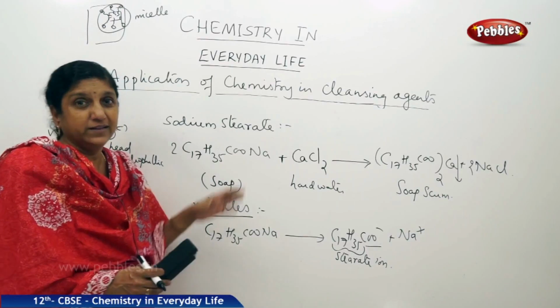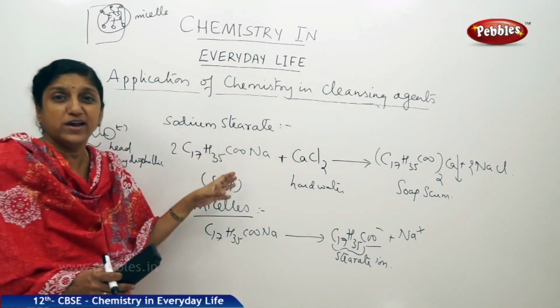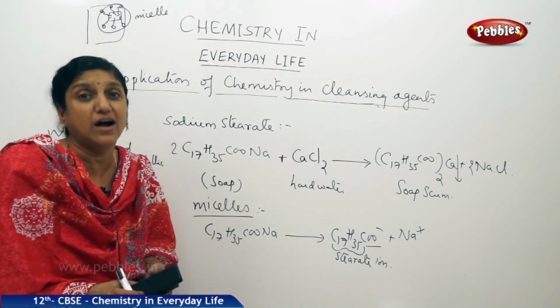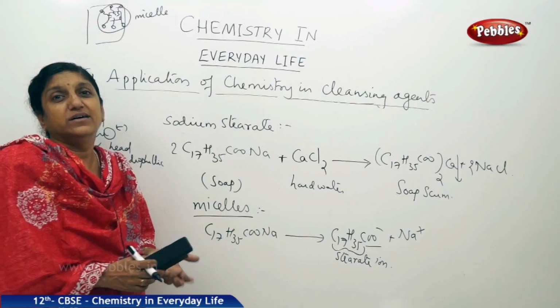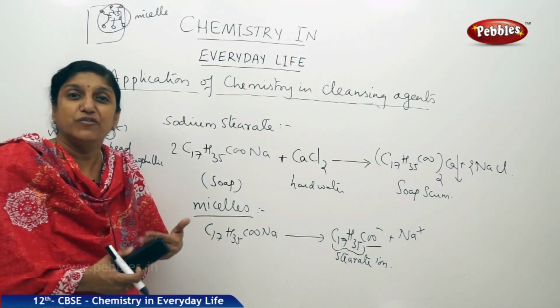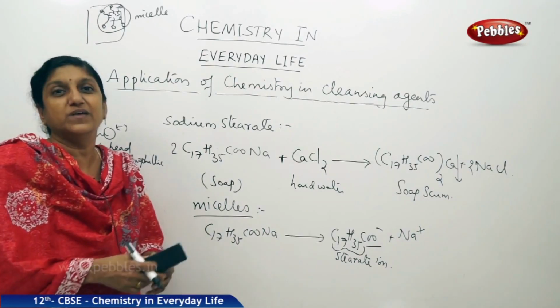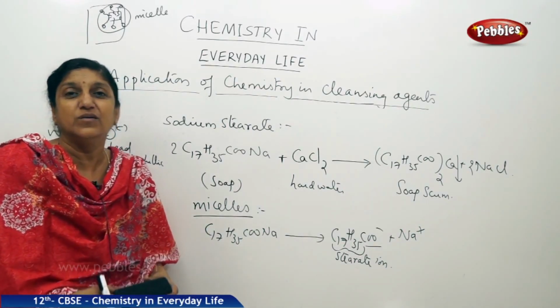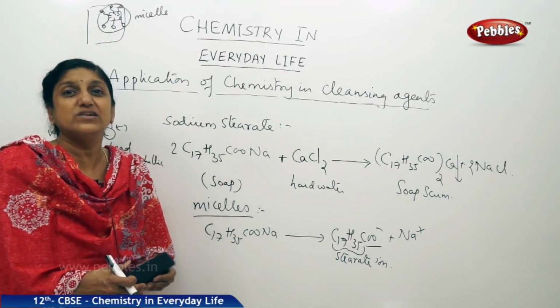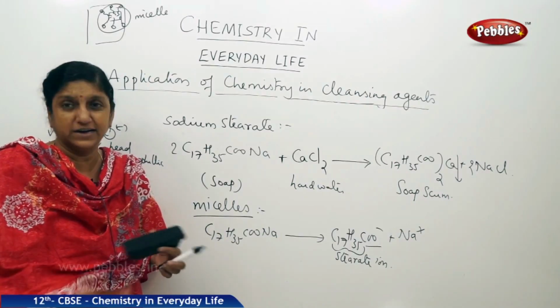That is why the water is said to be hard and soaps are not effective for cleaning in hard water, right. So you have better cleansing agents which function well even in hard water. So there comes our discussion of the next type of cleansing agents, which are called detergents or synthetic detergents. Let us discuss detergents now.